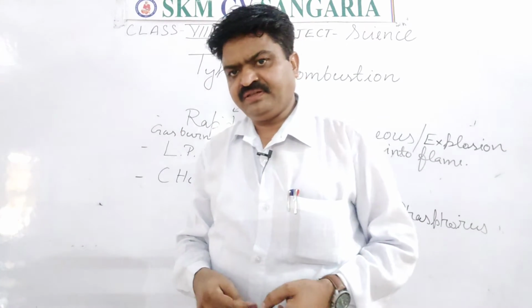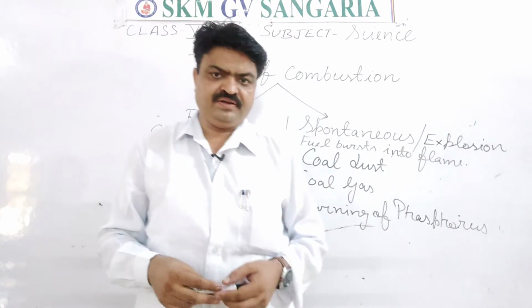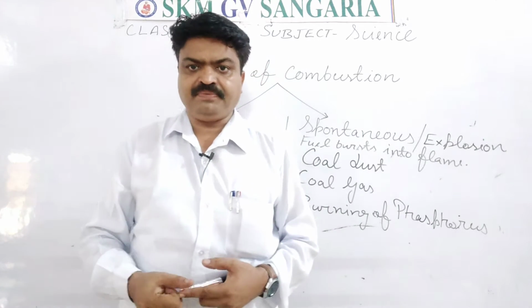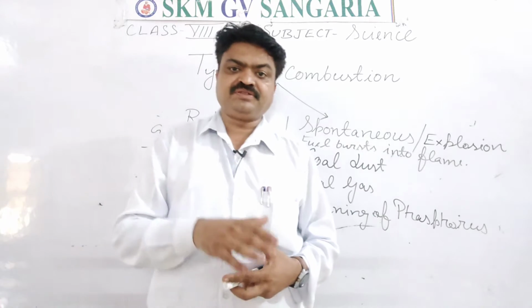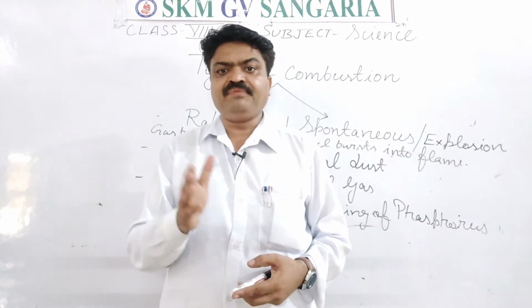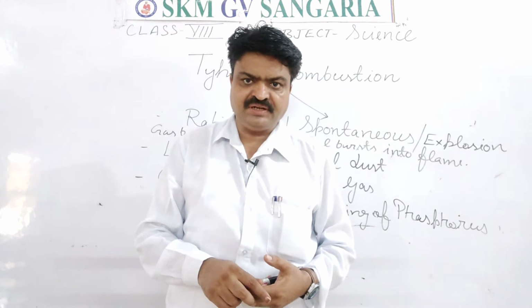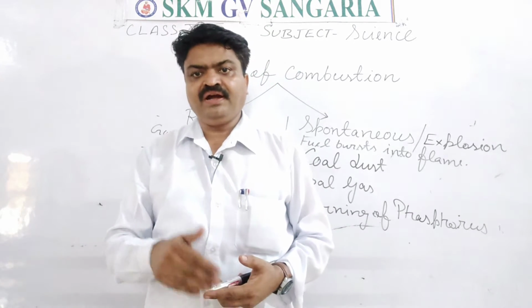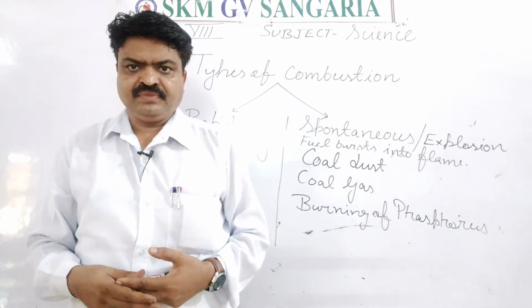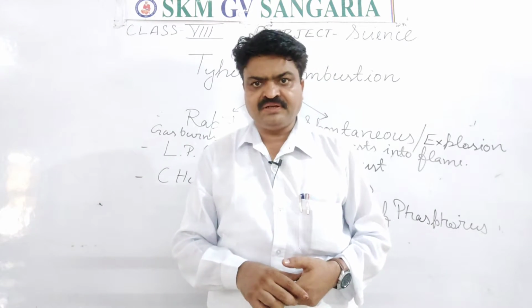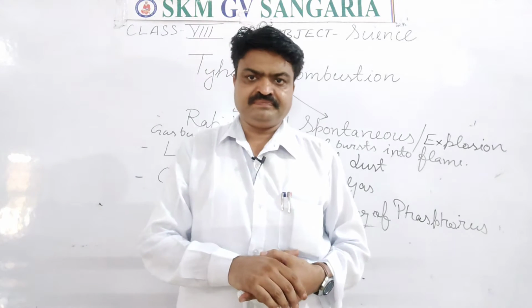In our previous segment we discussed fire extinguishers, that is, how we should control fire. Today we will discuss combustion and its types. Now what is combustion, student? Combustion is the chemical process in which a substance reacts with oxygen and produces heat and light energy. There are two types of combustion, student: rapid combustion and spontaneous combustion.